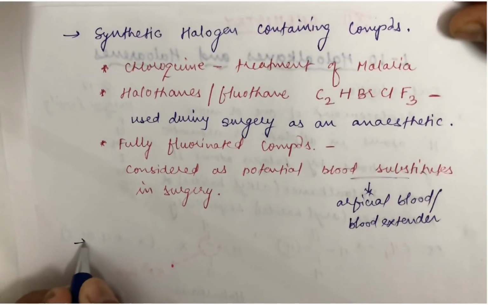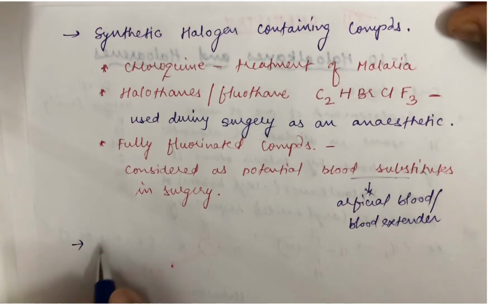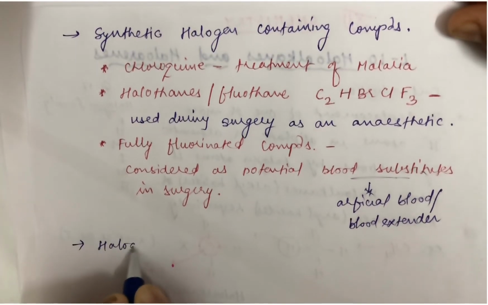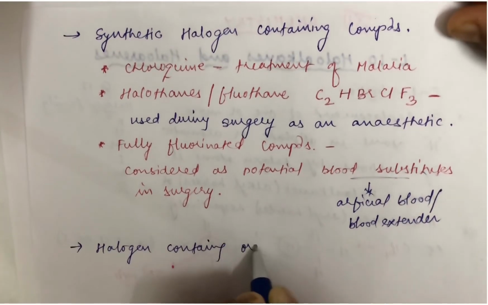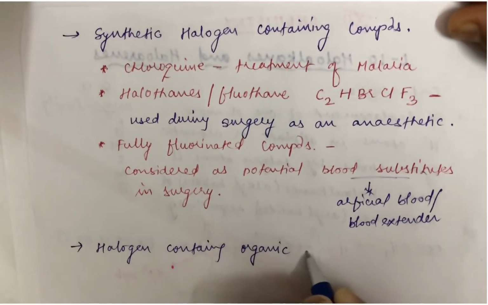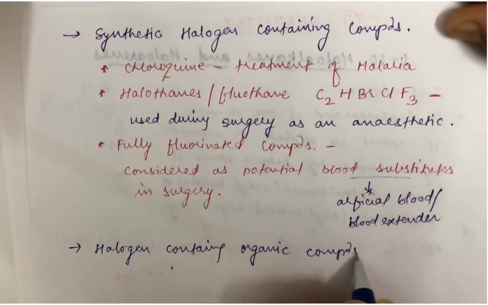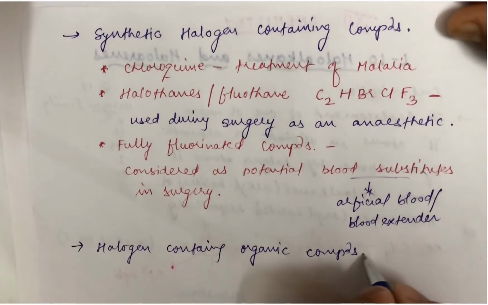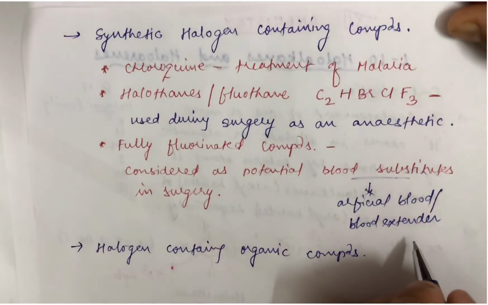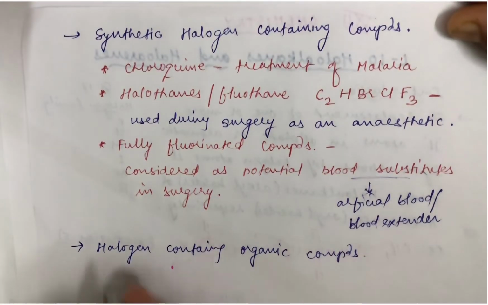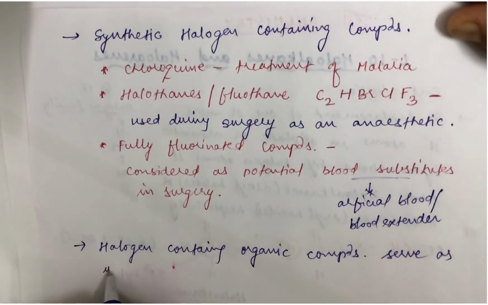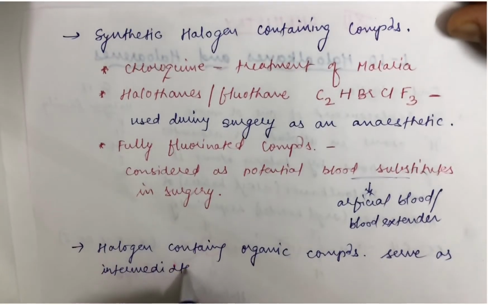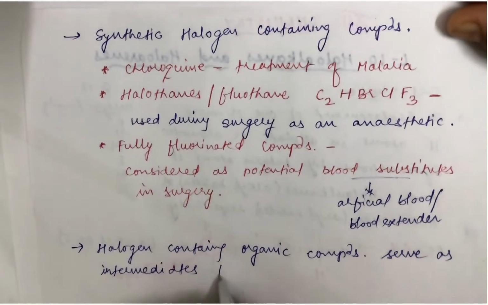Apart from this, it is also said that these halogen containing organic compounds, or you can merely say the halogens or haloalkanes or haloarenes, also serve as intermediates. You must have got an idea when I say intermediates. They serve as intermediates for what?